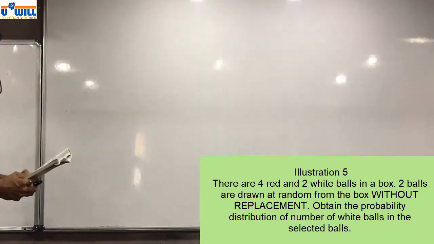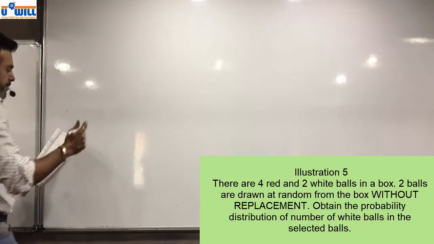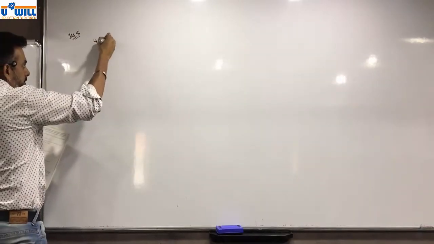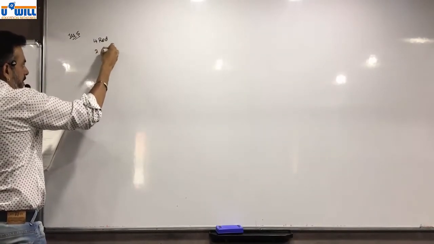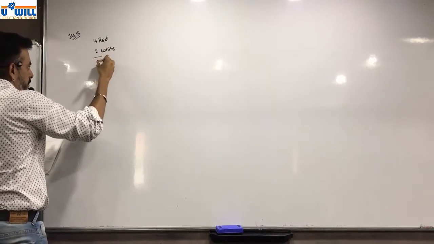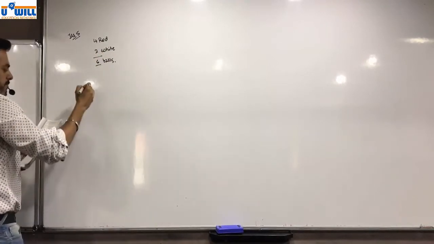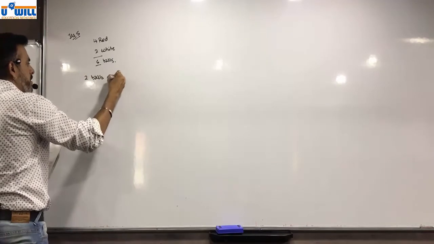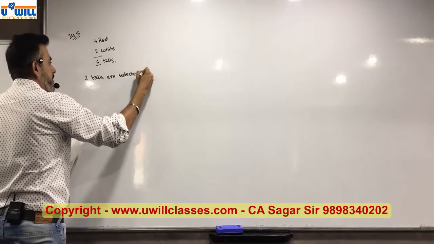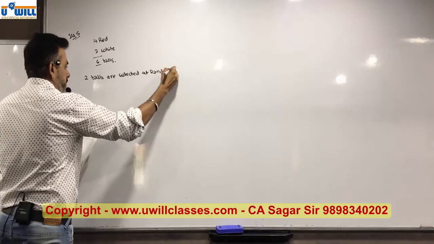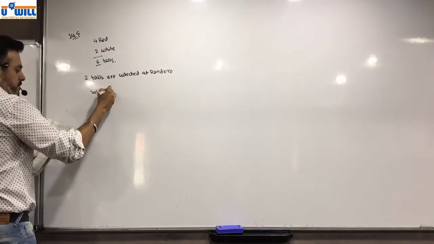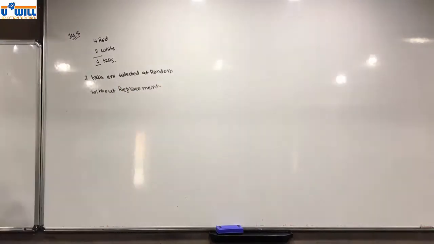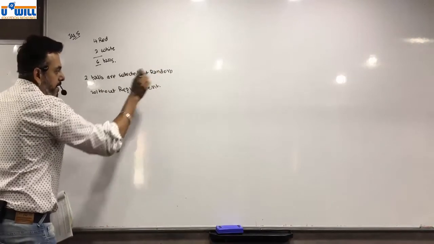Now let's first find out what are the outcomes possible. Illustration 5. 4 red and 2 white. Total 6 balls. Now we have to select 2 balls. 2 balls are selected at random without replacement.